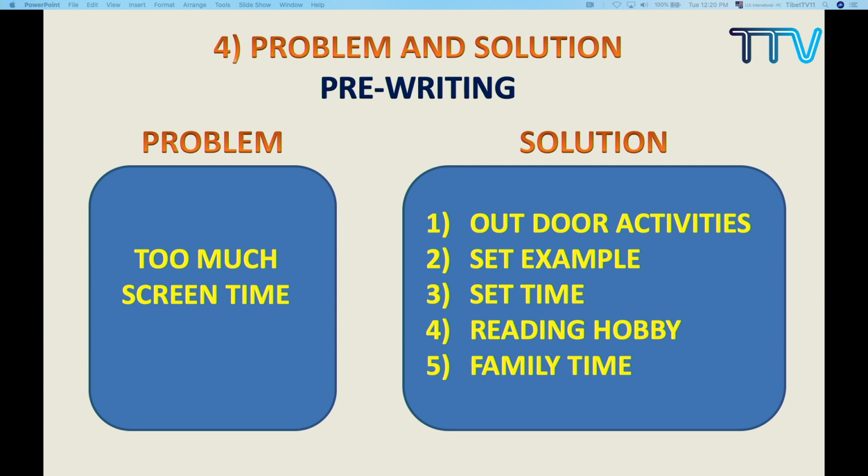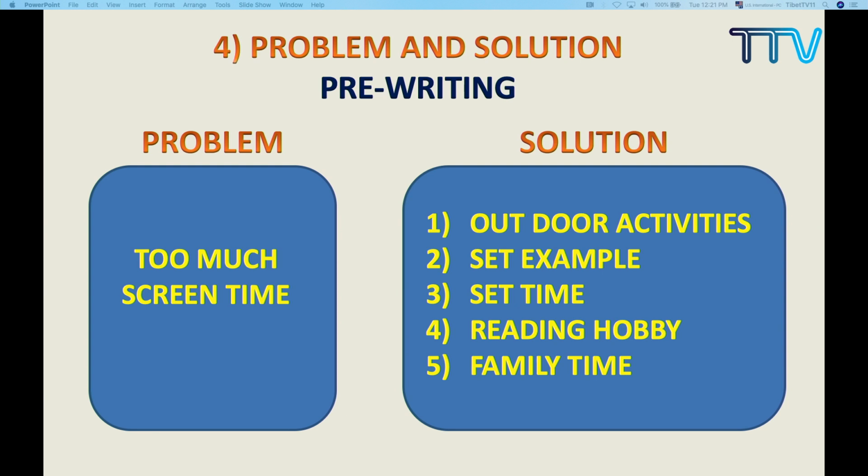The result is not good but bad, which we already covered in the previous session when we talked about cause and effect. Because of so many bad results, this poses a problem for the parents as well as for the children. Now, what are the solutions? Let us come out with so many solutions. For example, outdoor activities. Do you think this is one solution to get away from screen time?